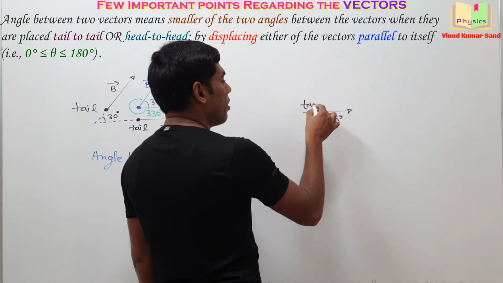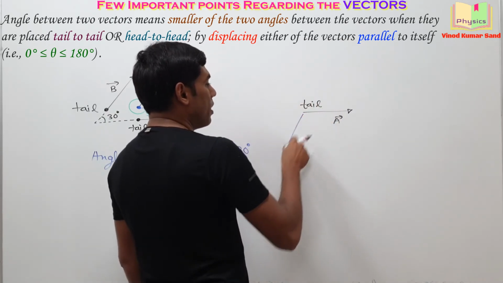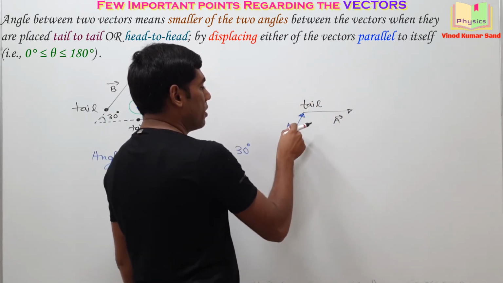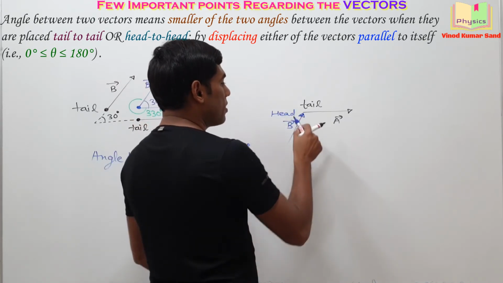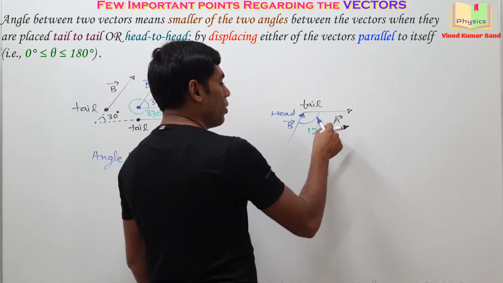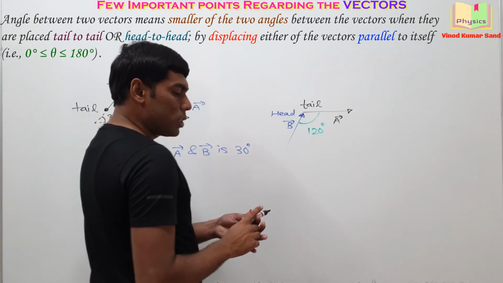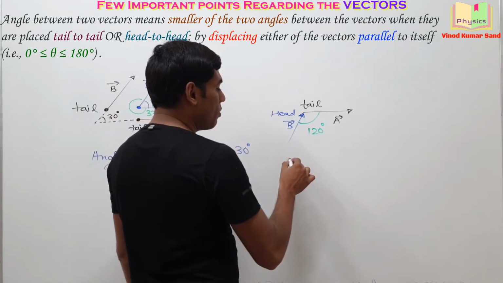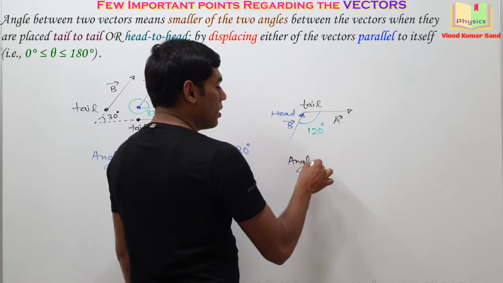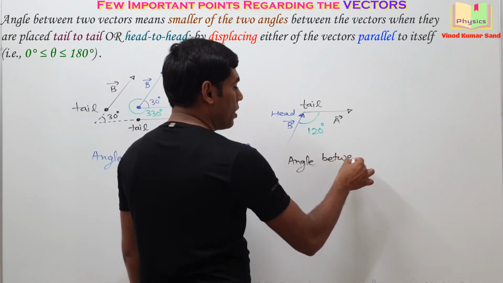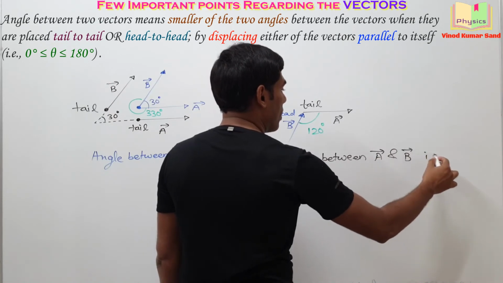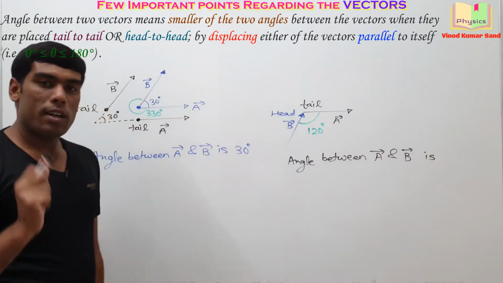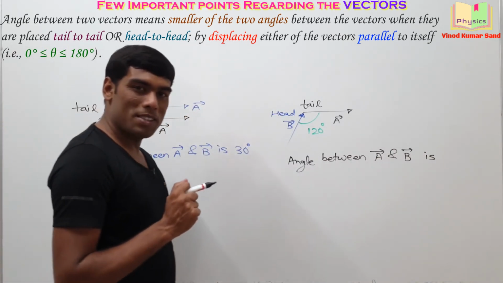Here is the tail of the A vector, and somewhere here we have the B vector. Here is the head of the B vector, and this angle is given as 120 degrees. The question is the same as the previous one. We have to find the angle between A vector and B vector. Pause the video here and give your answer in the comment box.